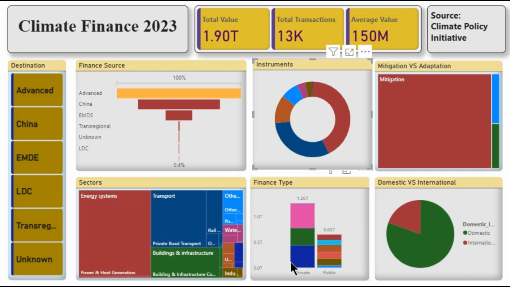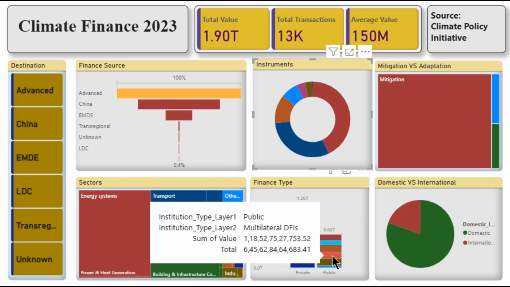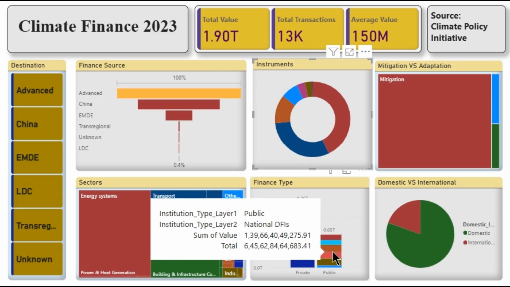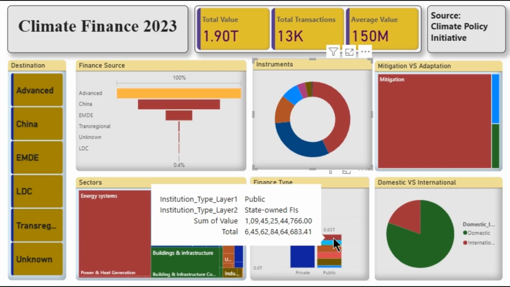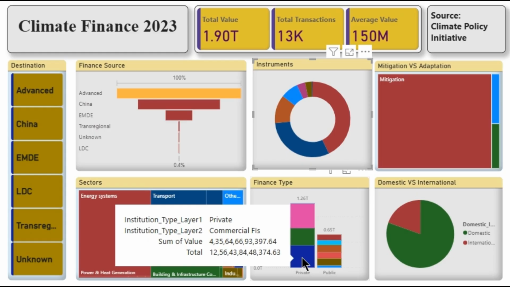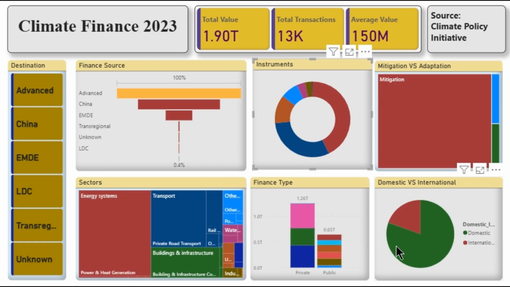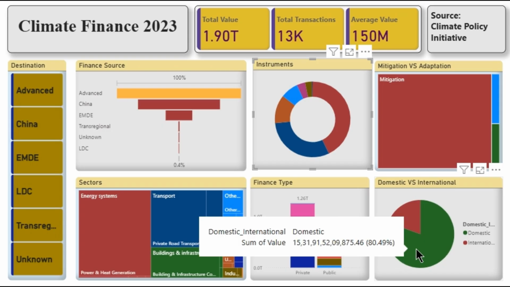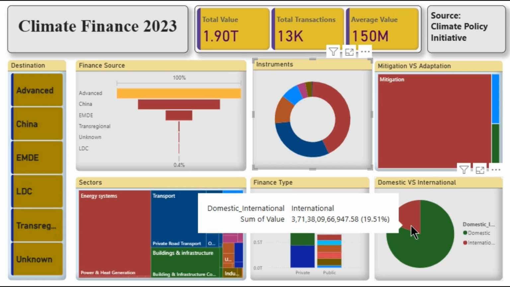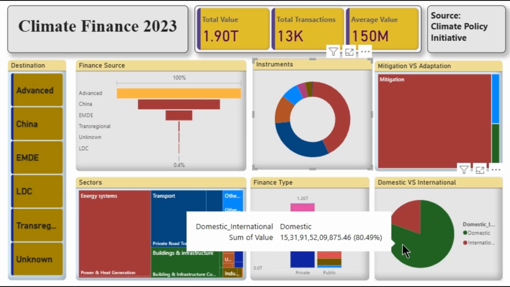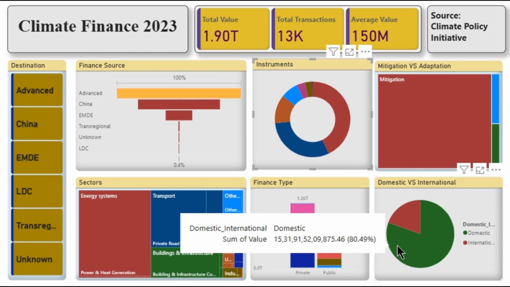The bar chart separates finance contribution into public and private sources. Public sources include governments, national and multilateral development financial institutions, state-owned entities, and climate funds. Private sources include commercial financial institutions, corporations, households, or individuals. Finally, the dashboard has a donut chart breaking down flows into domestic finance and international finance. Domestic refers to the capital raised and used within the same country, while international refers to the cross-border flows, often from developed countries to emerging or developing economies.